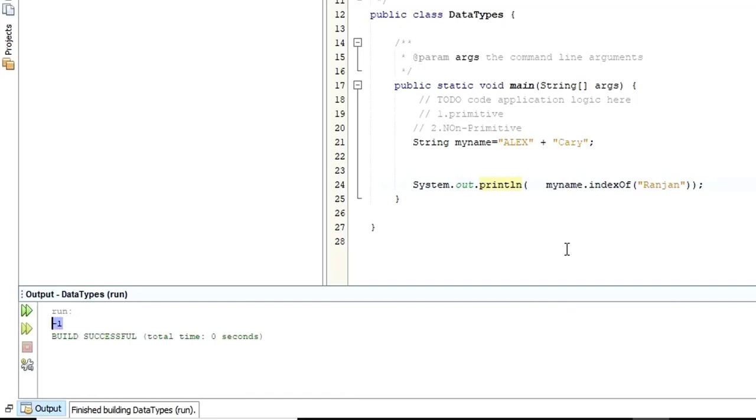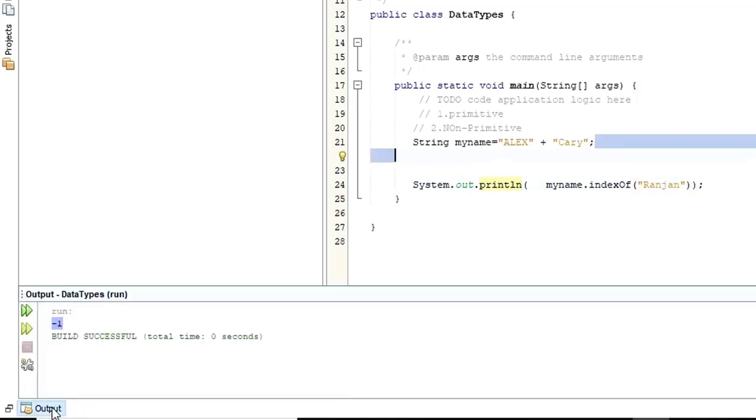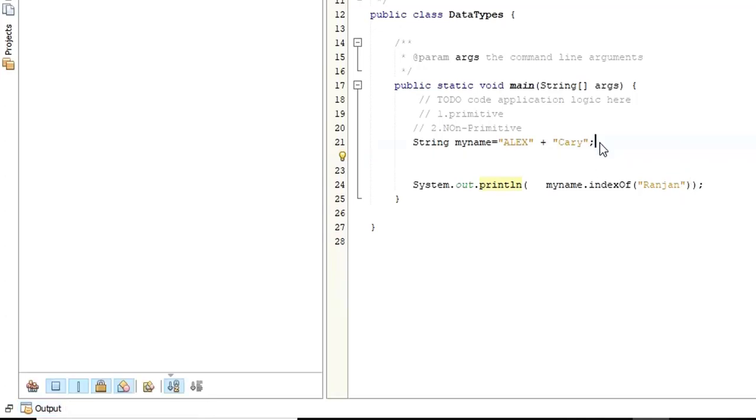What does that mean? If this particular string is not part of the original string, it is going to return -1 as an answer. I hope it's clear, right? -1 as an answer, because this particular string is not part of my actual string.